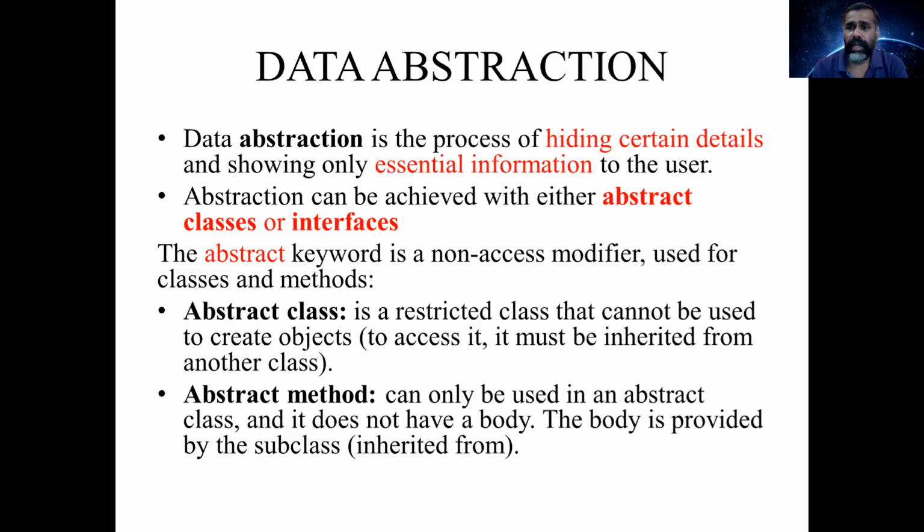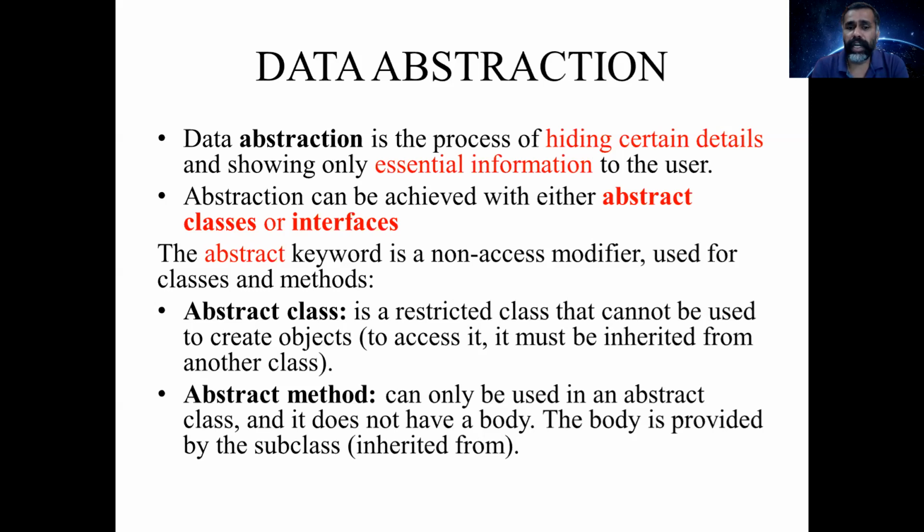With ordinary classes we can create an object, but with an abstract class you cannot create an object. To access it, it must be inherited from another class. When you declare an abstract class, that class cannot be directly accessed or instantiated. We have to inherit that class by a subclass, and then using the subclass we can access that superclass, the abstract class.